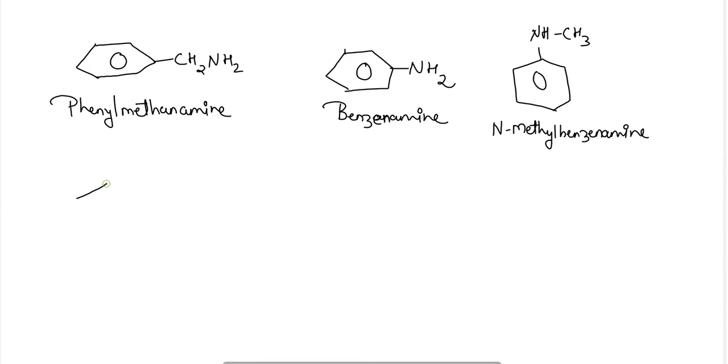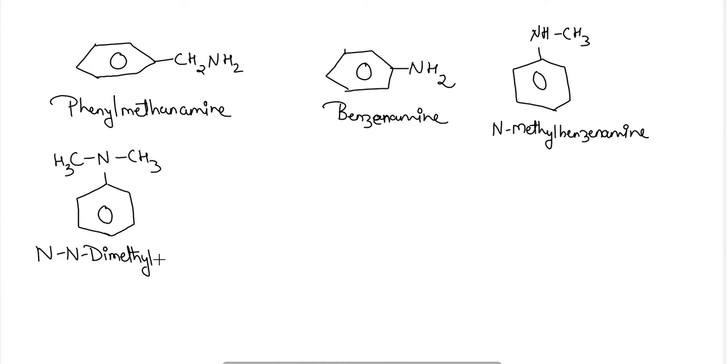Okay, similarly, if two alkyl groups are attached to nitrogen, then the name of this compound will be N,N-dimethylbenzenamine. N,N-dimethylbenzenamine.